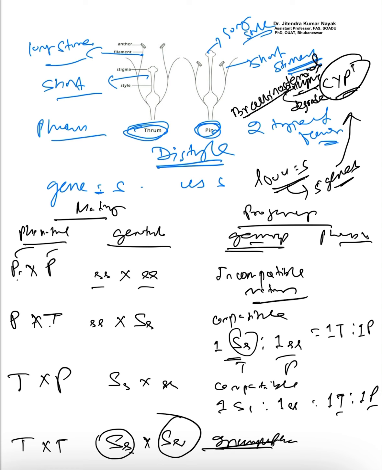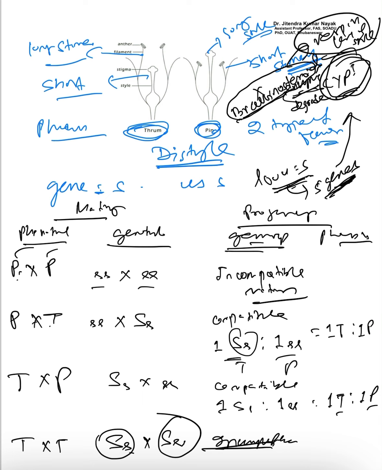brassinosteroids. So that means you have the S locus, and this S locus has 5 genes, and one of the genes is CYP, and it will release an enzyme which will degrade the brassinosteroid substance. And as you know, this brassinosteroid substance is responsible for the length of the style.